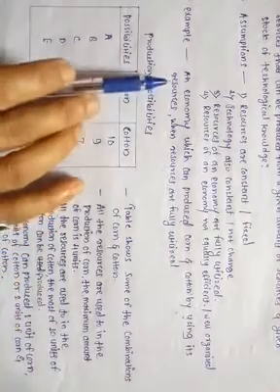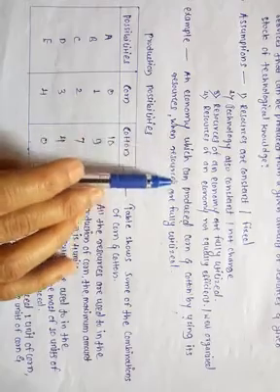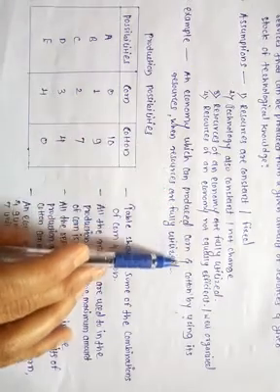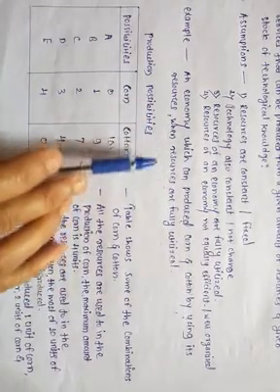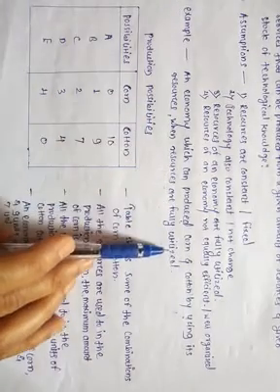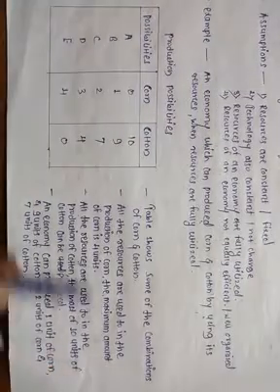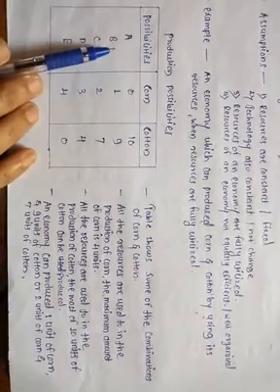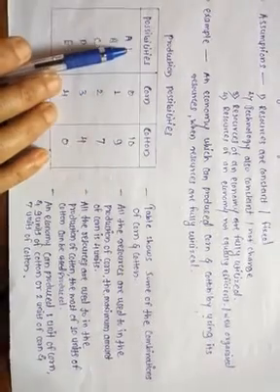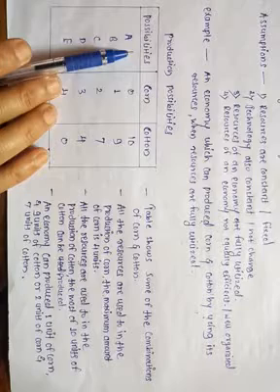Suppose an economy can produce corn and cotton by using its resources when the resources are fully utilized. See here, if we observe this table, the first column of the table shows the possibilities of production.